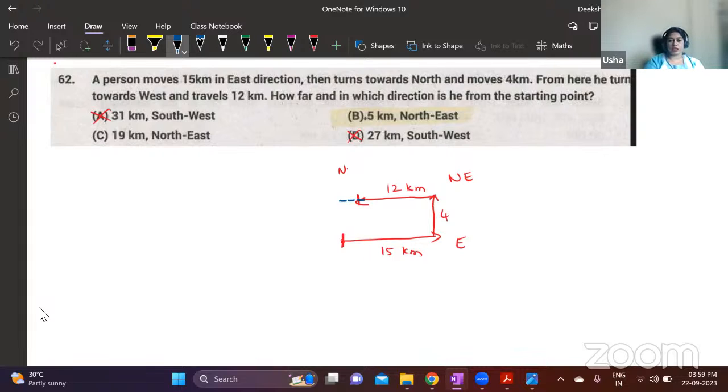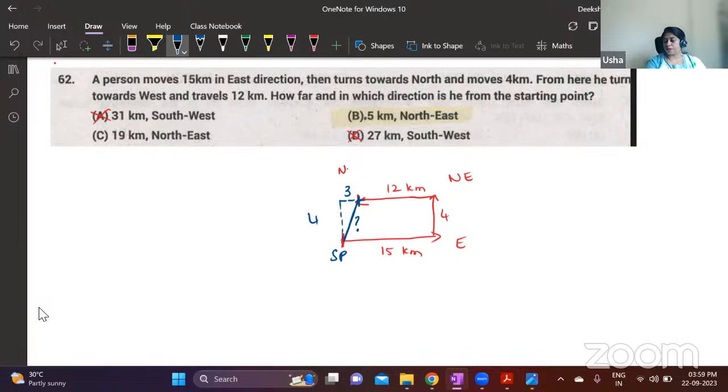Vinay, the answer is correct. So this is 15 kilometers, right? Here we have written 12, so this is 3. And then here we have 4, so this distance is also 4. Now we are supposed to find this distance. This is the starting point, and this is the finishing point. So from the starting point to the finishing point, what is the distance? This is what we are supposed to find.